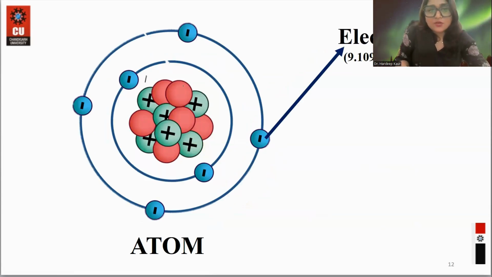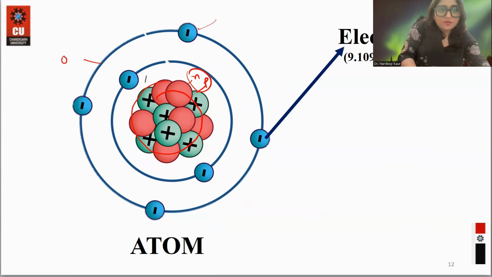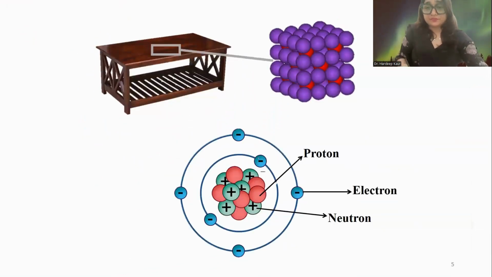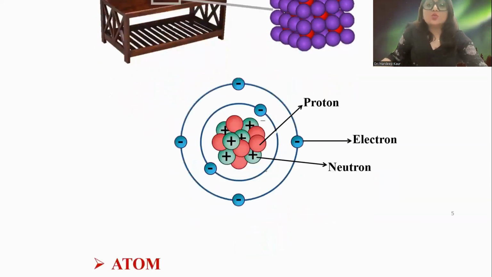Neutrons and protons are concentrated in this space, and the electrons revolve in a particular orbit. Electrons revolve in a particular direction and orbit, while neutrons and protons are concentrated in a particular space called the nucleus.